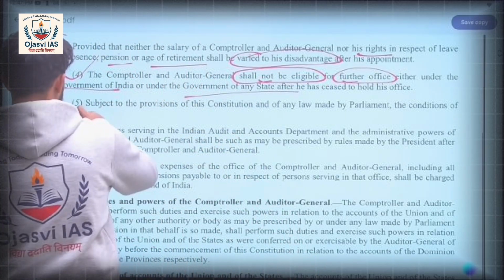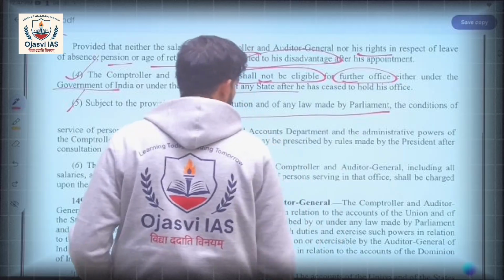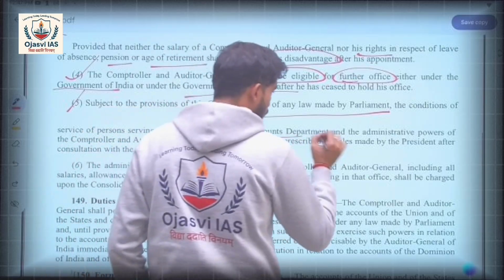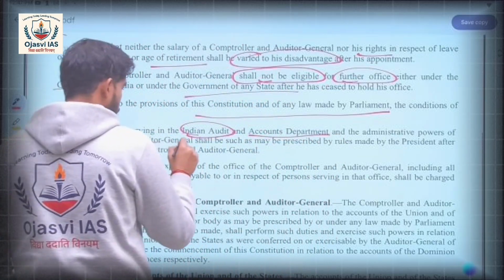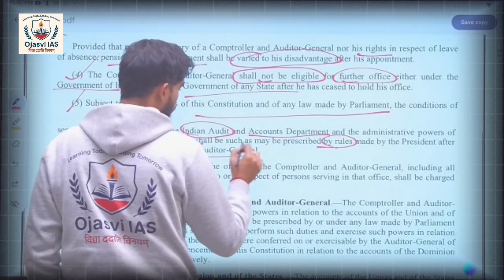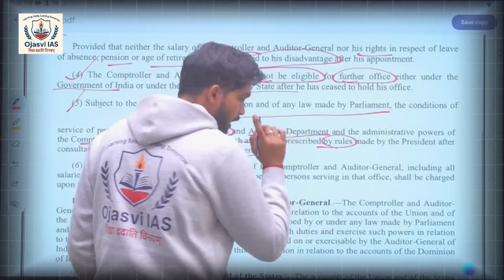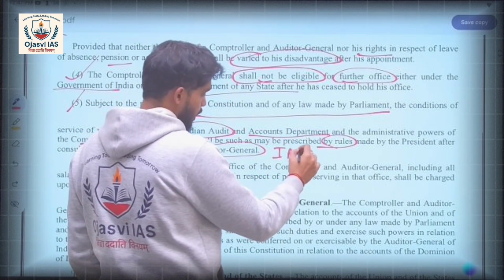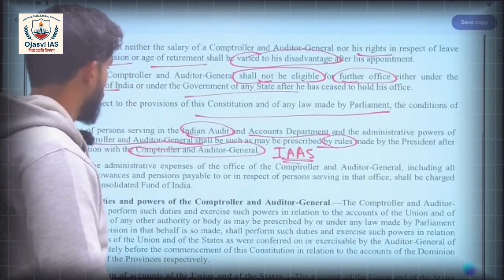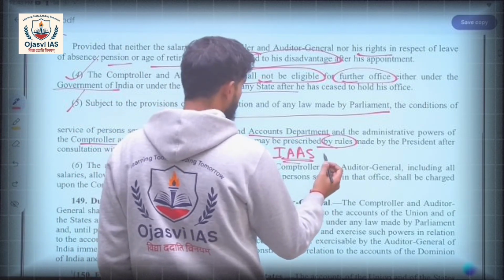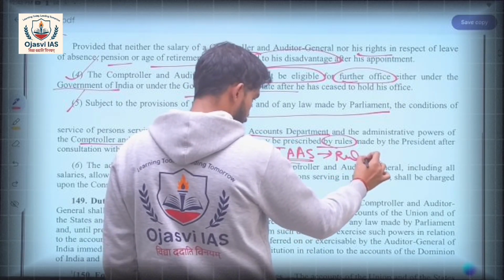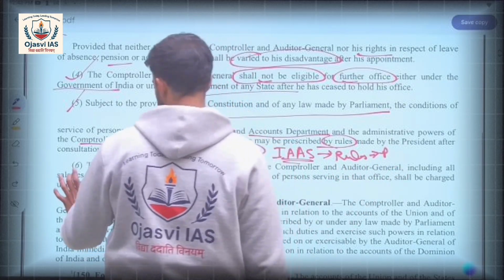Clause 5. Subject to the provisions of this constitution and of any law made by the parliament, the conditions of service of persons serving in the Indian Audit and Accounts Department and the administrative powers of the CAG shall be such as may be prescribed by rules made by the President after consultation with the CAG. So the CAG is also the head of the IAAS, Indian Audit and Accounts Service. Okay. So rules regarding conditions of service of IAAS officers are also made by the President, but in consultation with the CAG.